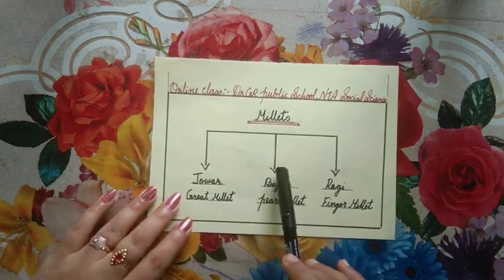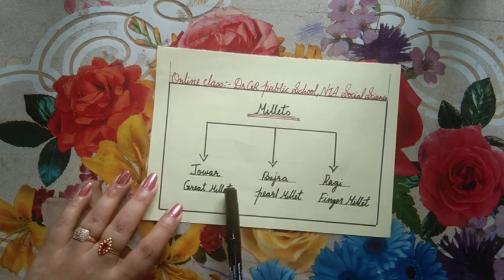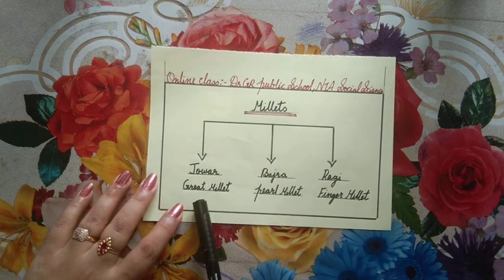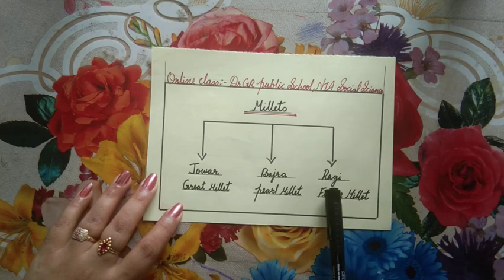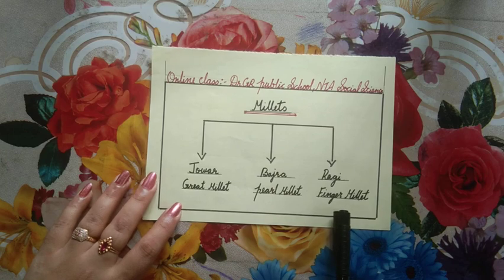Which were the three main millets? The three main millets are jowar, otherwise known as great millet. The second one is bajra, also known as pearl millet. And the third one is ragi, also known as finger millet.